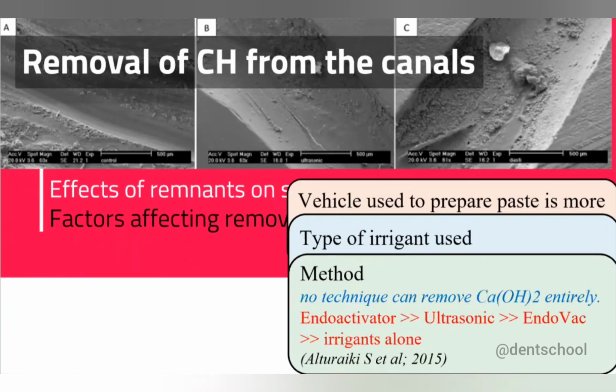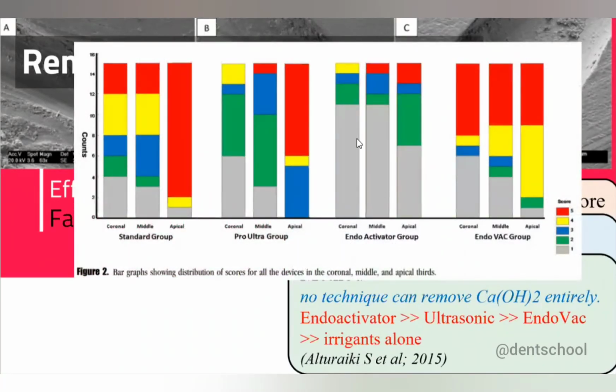Okay, so according to this study, you can see that sonic, that is the EndoActivator, was more effective as compared to ultrasonic and EndoVac. And one more thing tried here, you can see in this chart, that in the apical area also, the EndoActivator was more effective in removal.